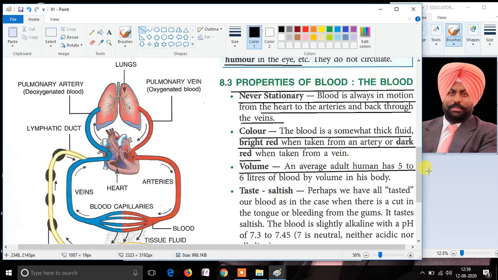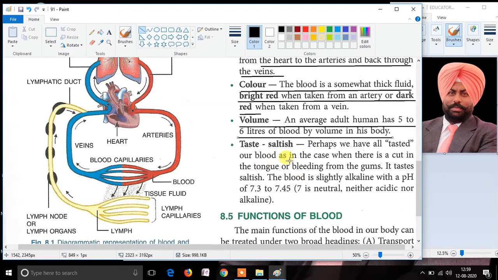The human body possesses 5 to 6 liters of blood in total. The taste of the blood is somewhat saltish. If there is bleeding from the gums, perhaps there is a cut on the tongue, and the person takes the blood through the mouth into the body, it tastes saltish.